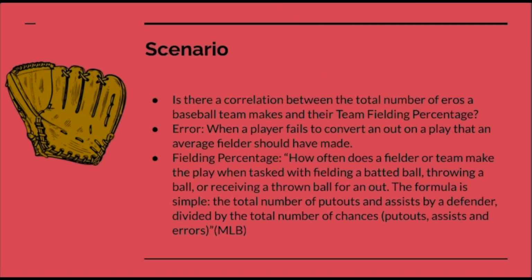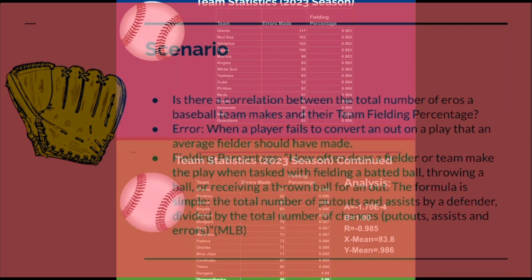For my scenario, I wanted to determine if there's a correlation between the total number of errors a baseball team makes and their team fielding percentage over the course of a season. An error in baseball is defined when a player fails to convert an out on a play that an average fielder should have made, and fielding percentage is the total number of outs a team made divided by the total number of times that they had a chance to make an out.